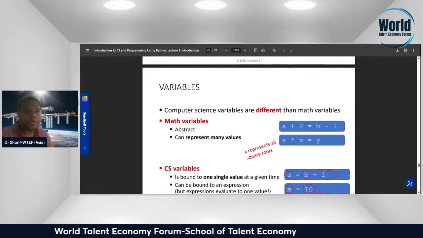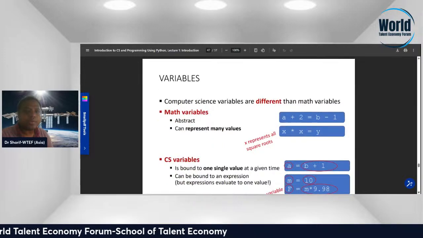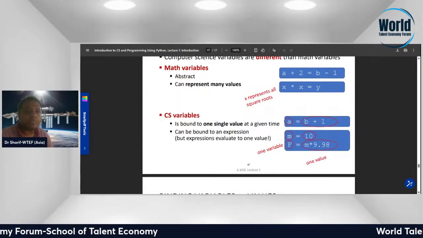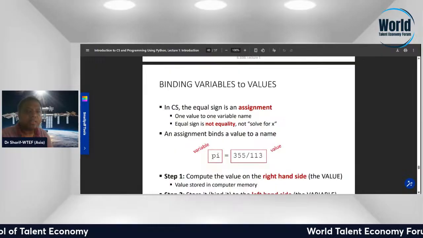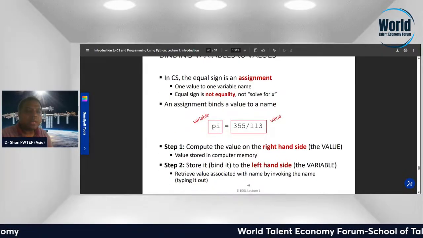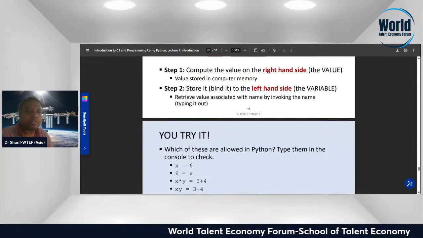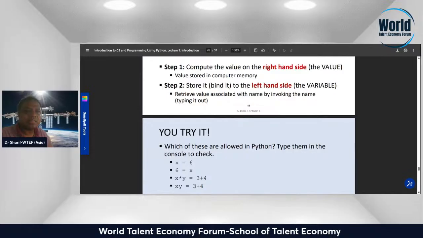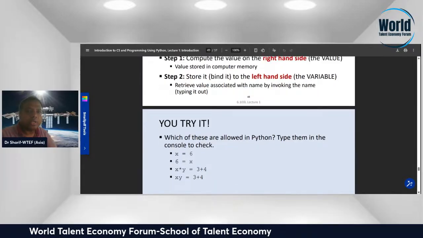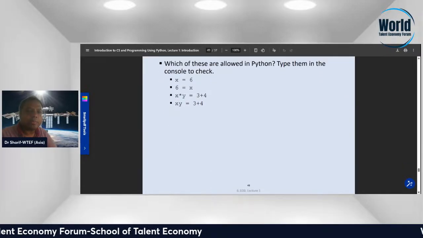Variables are different in computer science than math variables. A math variable and a CS variable have different meanings. The equal sign is an assignment, and an assignment binds a value to a name. Step 1: compute the value of the right hand side. Step 2: store it to the left hand side. Which of the following is a valid Python variable?